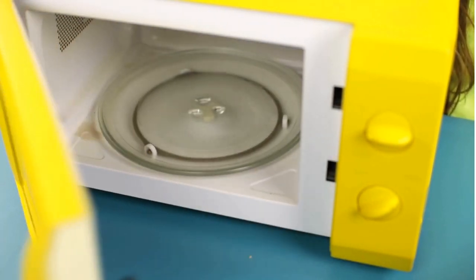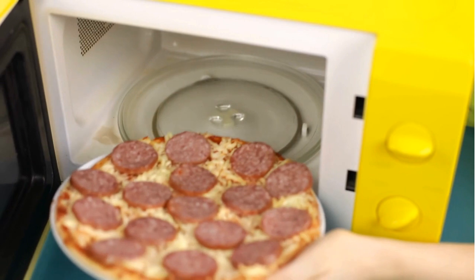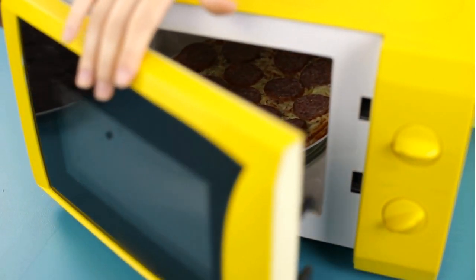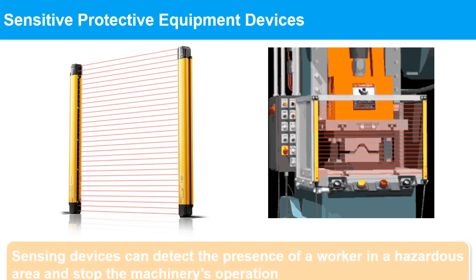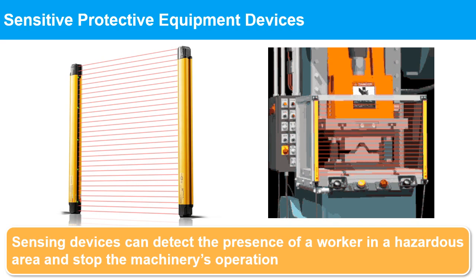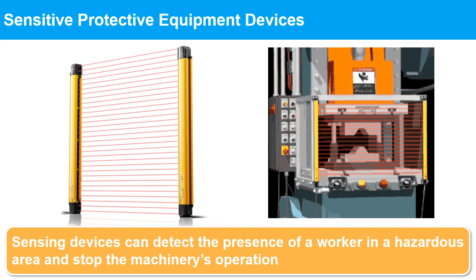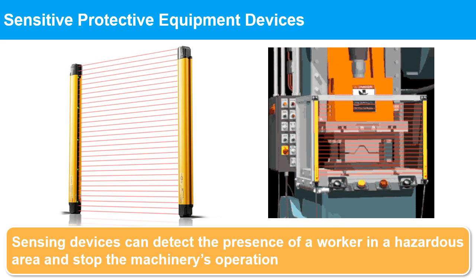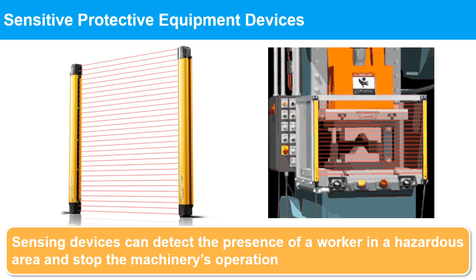For example, a microwave oven has a hinged door on the front to allow easy access, which is interlocked so that power to the microwave generator is shut off when it is open. Sensitive protective equipment devices. Sensing devices, such as light curtains, laser scanners, and pressure-sensitive mats, can detect the presence of a worker in a hazardous area and stop the machinery's operation.